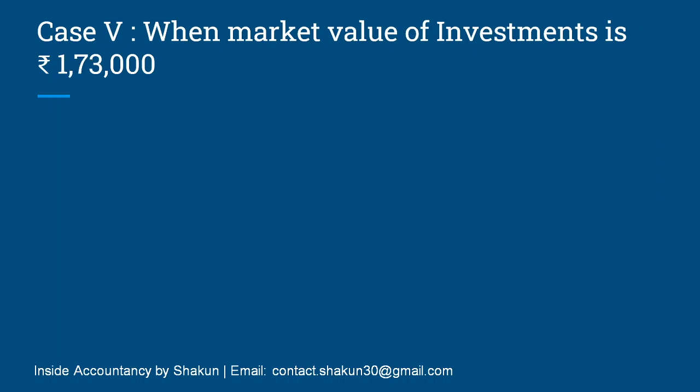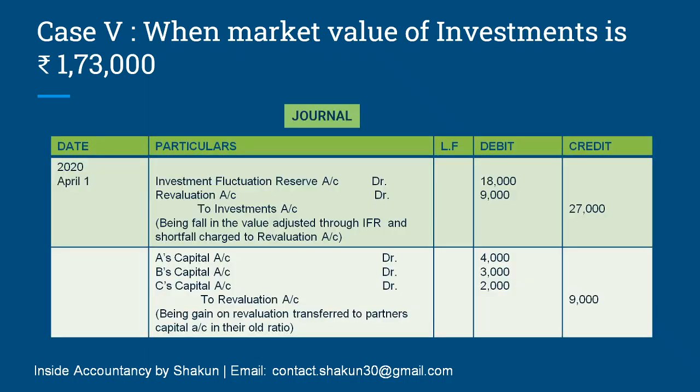Moving on to the last case, when market value of investment is 1,73,000. Now in this case, there is a decrease in the value of investment. The book value was 2 lakh and the market value is 1,73,000. So 27,000 is the decrease in the value of investment, but the decrease is more than the IFR available. IFR was only 18,000 and the decrease is 27,000. So in this case, IFR will be written off with 18,000.